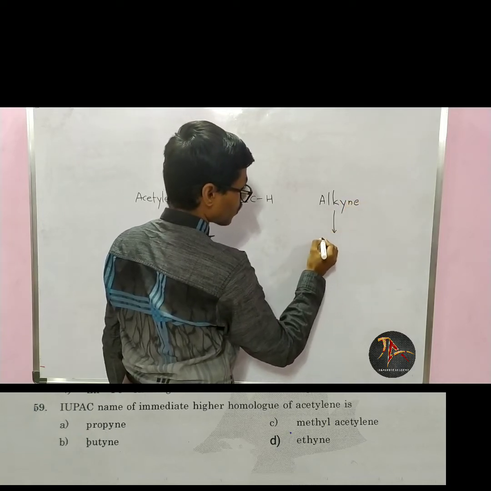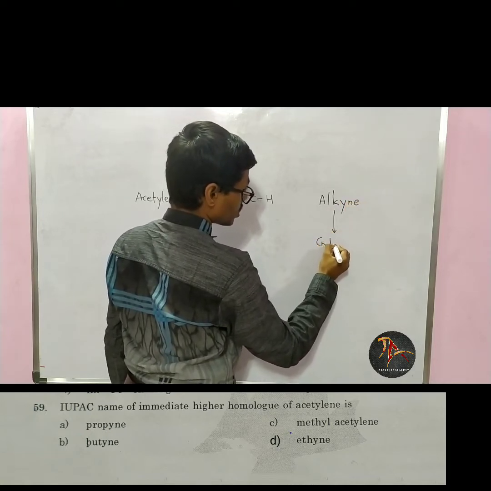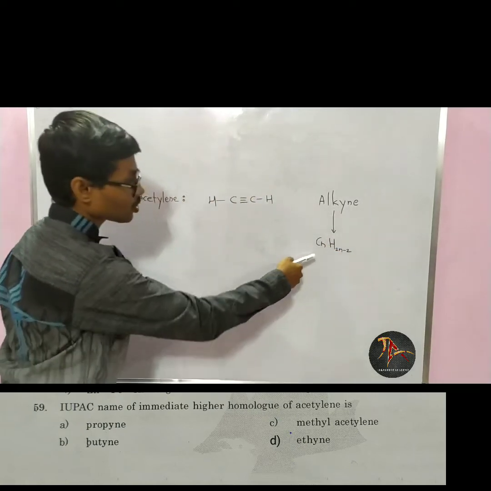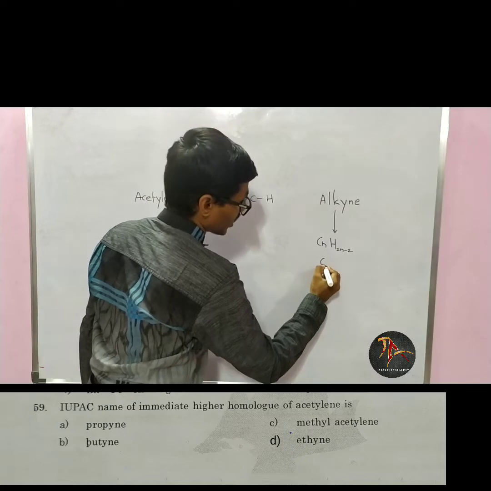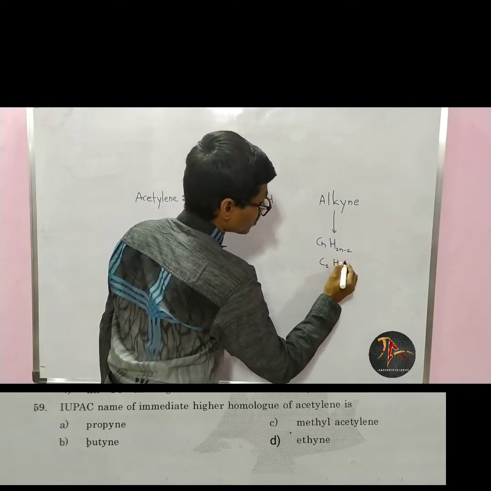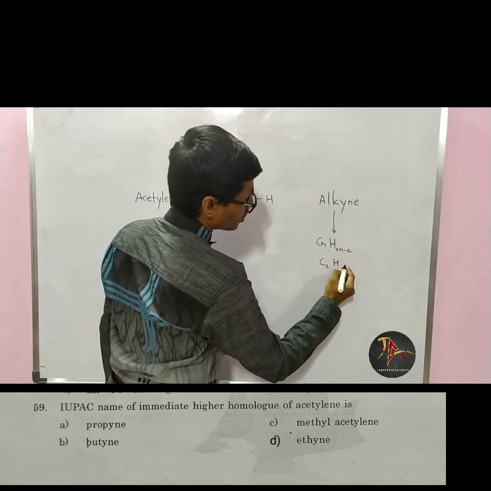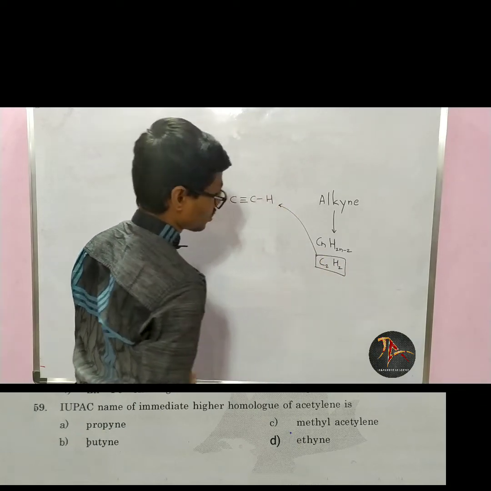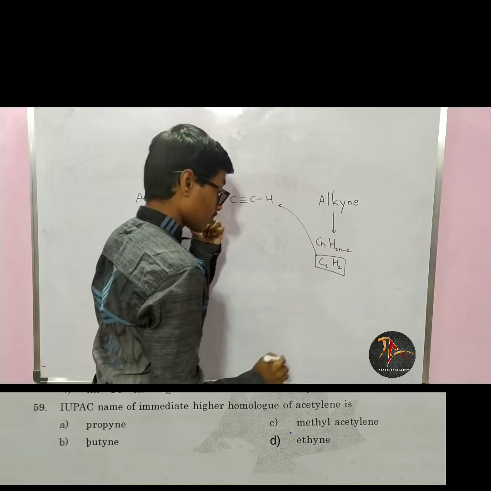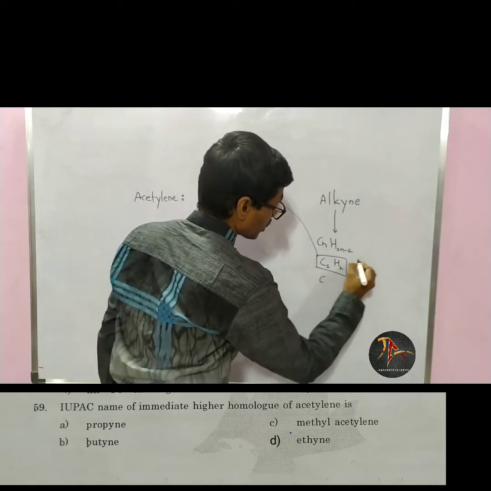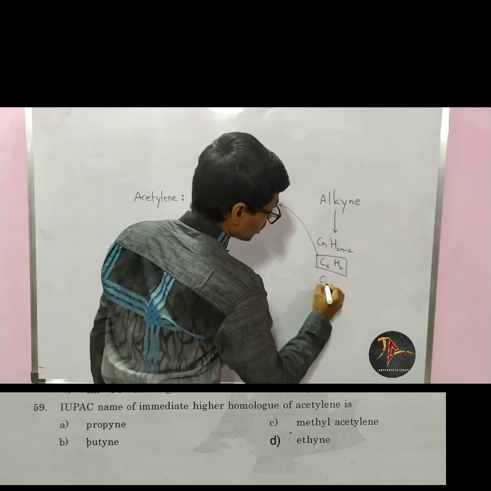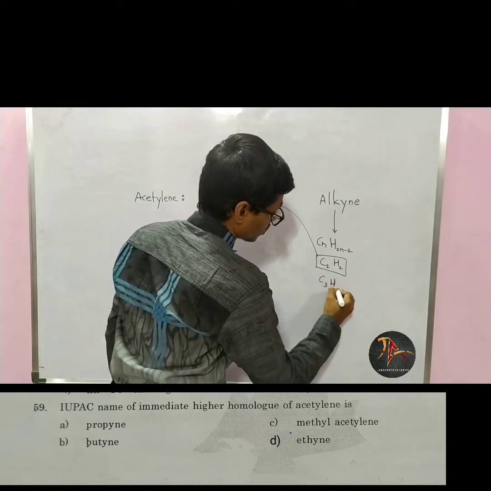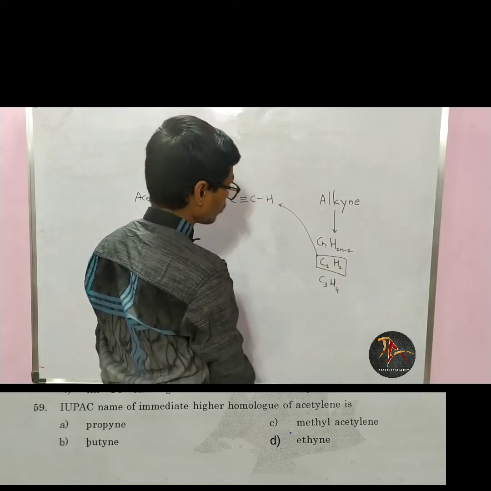And the general formula for the alkyne group is CnH2n minus 2. If I put n equals 2, then what do I get? C2H, 2 into 2 is 4, 4 minus 2 is 2. I get C2H2 and this is nothing but acetylene. Now the next homologue means we have to put n equals 3. If I put n equals 3, then I get C3H4. 2 into 3 is 6, 6 minus 2 is 4.